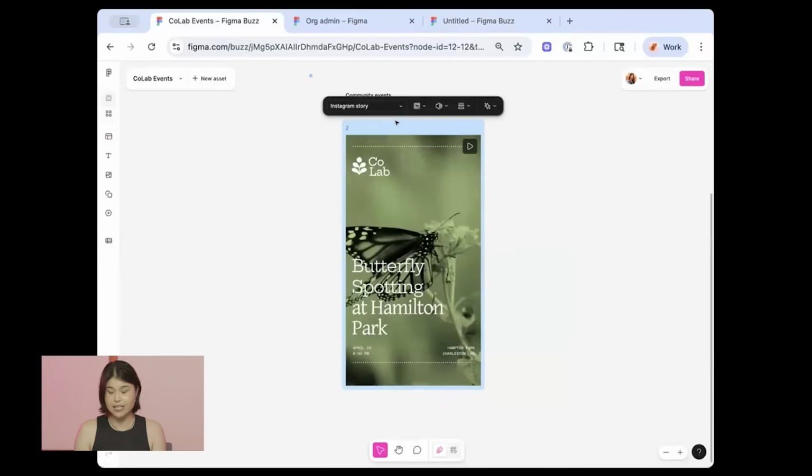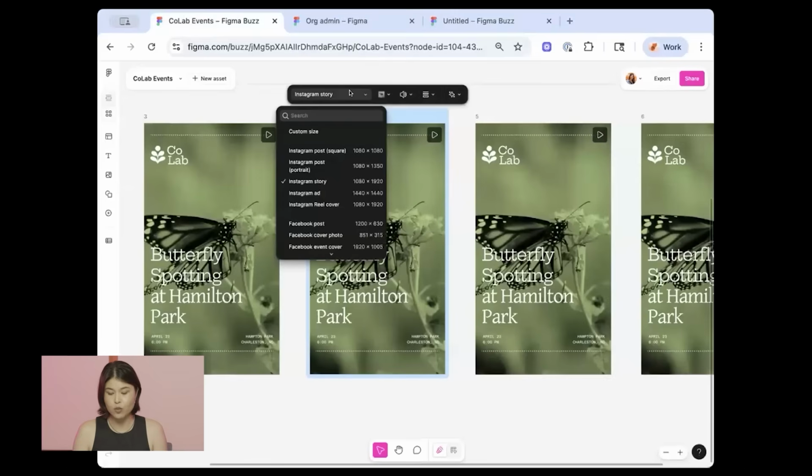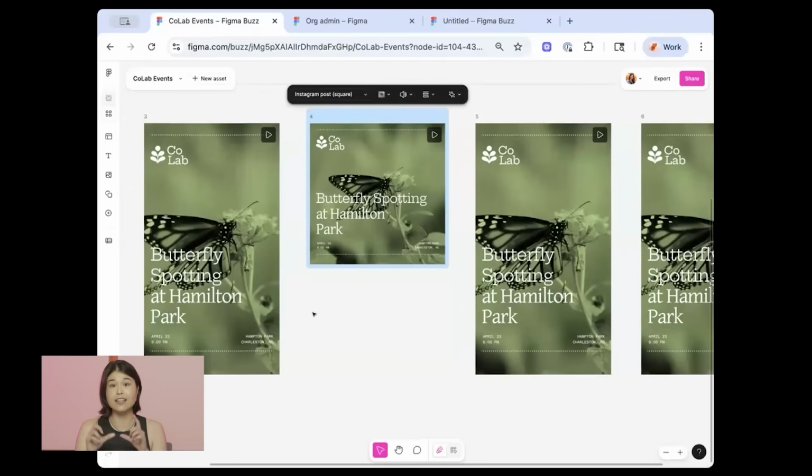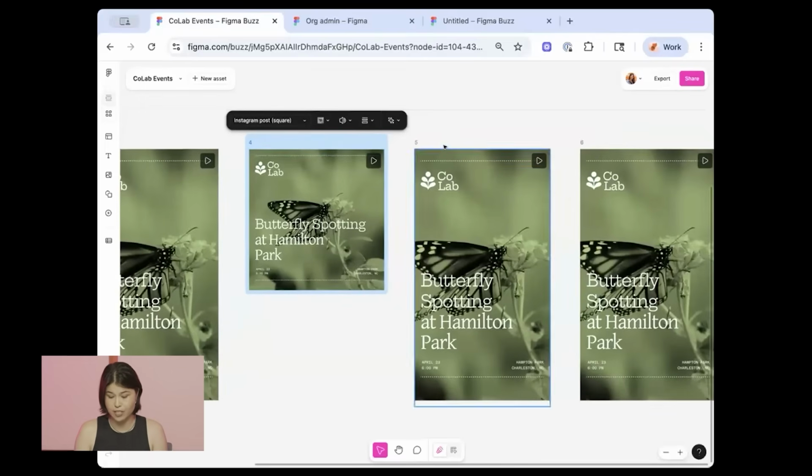Okay, so this is great. I have my one Instagram story, which is awesome, but we know today that campaigns tend to be multi-channel. So I want to show you how you can go from this to a bunch of other different assets that are made for different platforms. All I need to do is copy a few different versions of this. And then what I'll do is change the asset type, and it will dynamically resize the elements of this asset according to that new dimension, even if there's a video in the background.